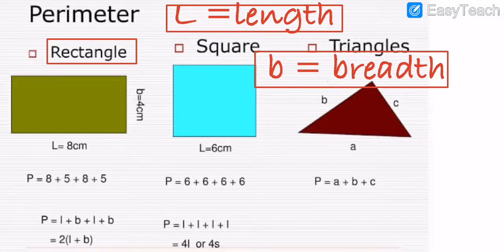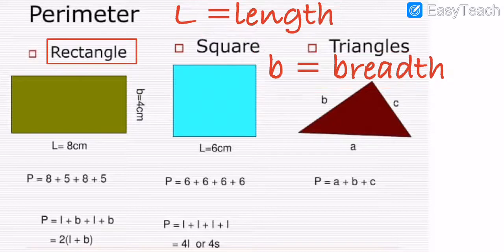Got my points, my dear students? Both words are used like that. We only use the short forms here: L for length and B for breadth. Okay, got my points, my dear students? I hope you all have understood.